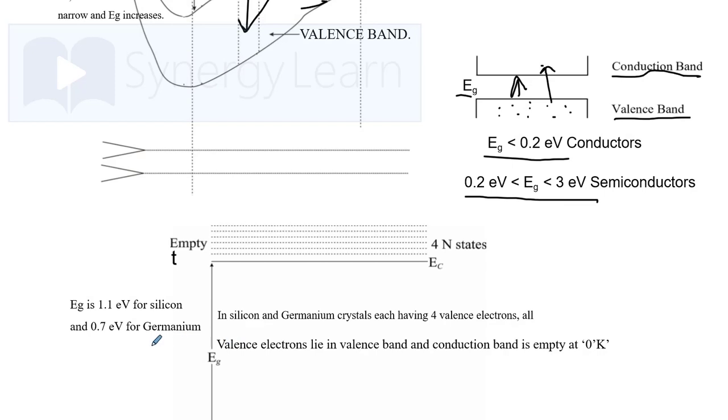Silicon, which is a semiconductor, has a band gap of 1.1 electron volt, whereas germanium has a band gap of 0.7 electron volt. This is why silicon and germanium have a lesser number of free electrons in their conduction band and hence are poorer conductors than most of the conductors like copper and aluminium. They have a band gap less than 0.2 electron volt or in some cases overlapping bands.